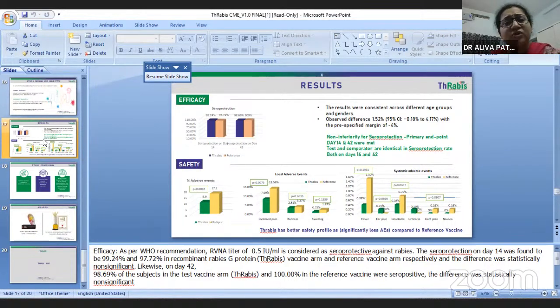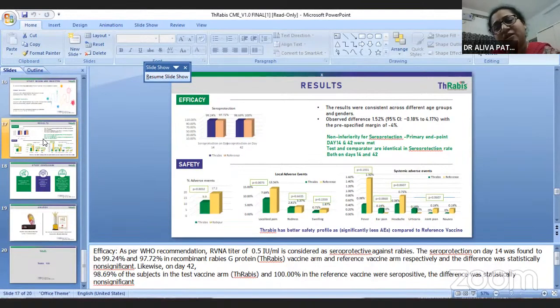For an unimmunized person, we need to give 4 doses of TT, at a gap of 1 month, then 1 year, and then a 5-year interval. We need to give it for dog bites or any person or cat bite, provided they are not vaccinated.